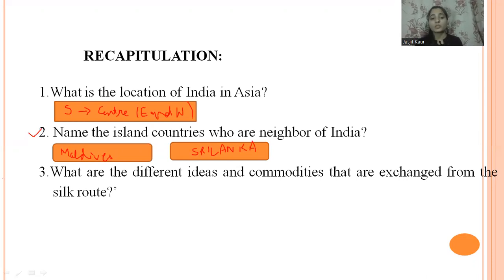And now the third question is, what are the different ideas and commodities that were exchanged through the Silk Route? Yes, very good, students. So spices are there, clothing is there, then we have ideas related to yoga, and Upanishads are also there, Ramayana, Panchtantra stories, architectural style. So all these things, ideas and commodities, were exchanged through the Silk Route.